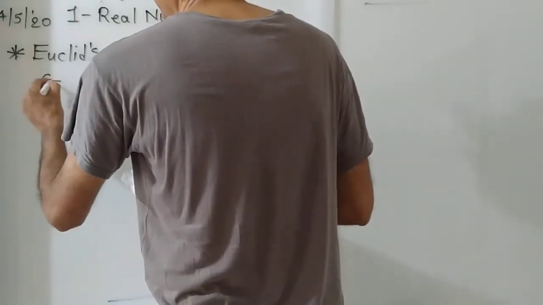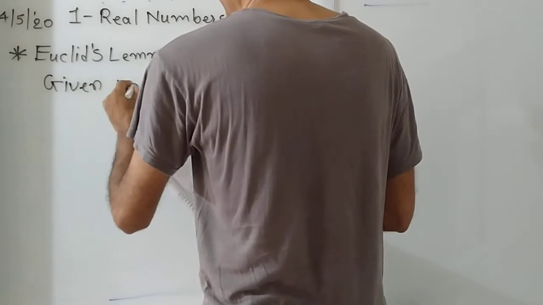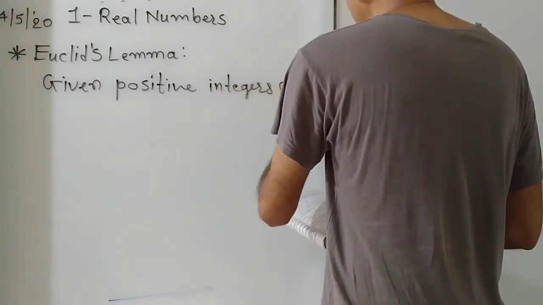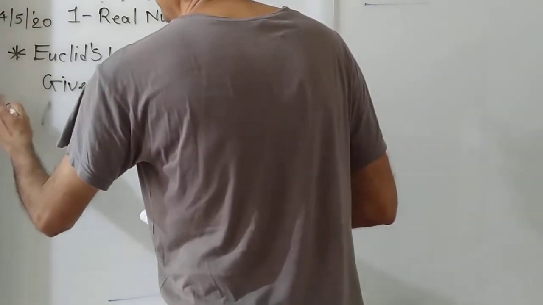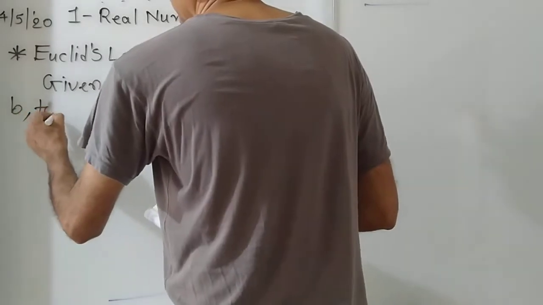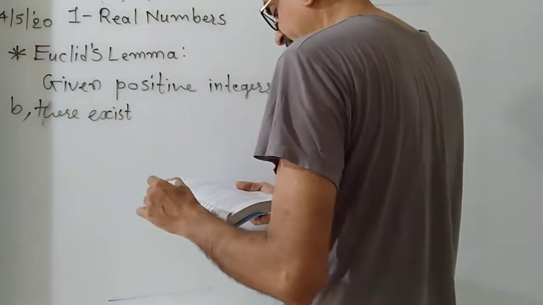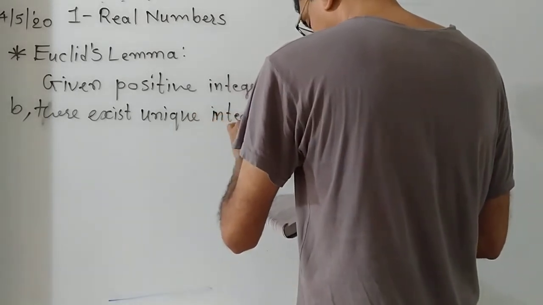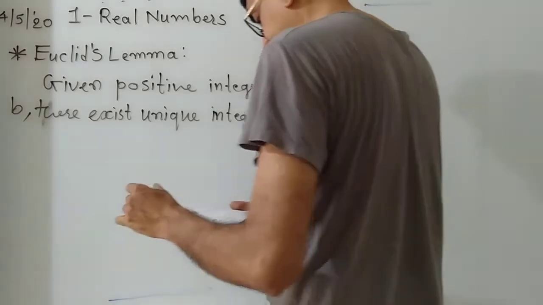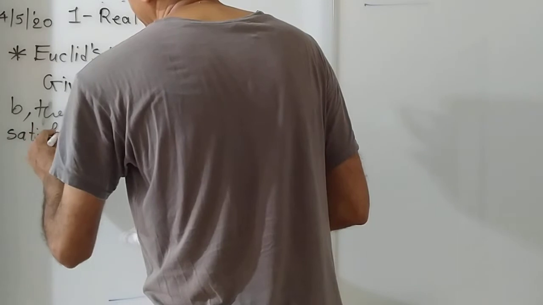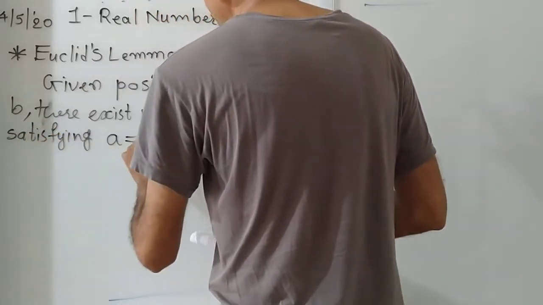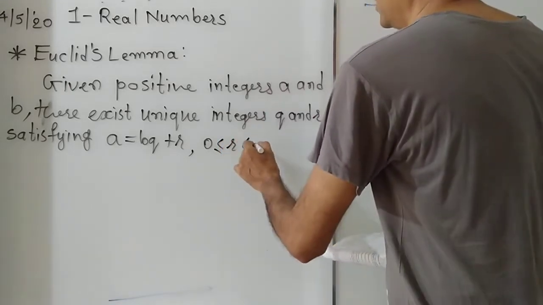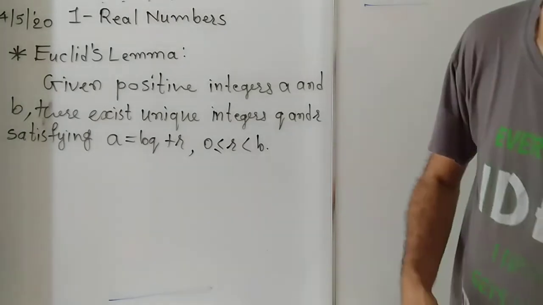I write here, given positive integers A and B, there exist unique integers Q and R satisfying A is equal to BQ plus R, 0 less than or equal to R less than B. This is Euclid's division lemma.